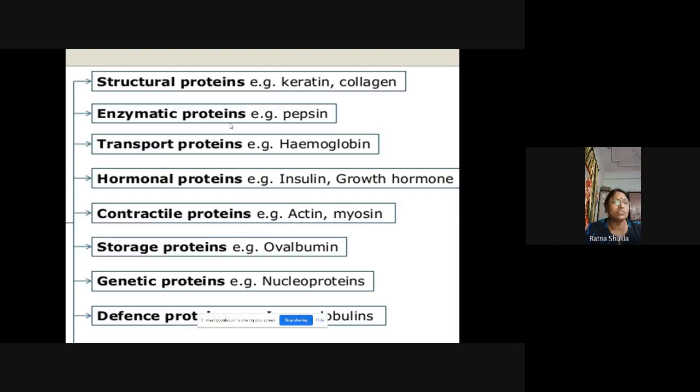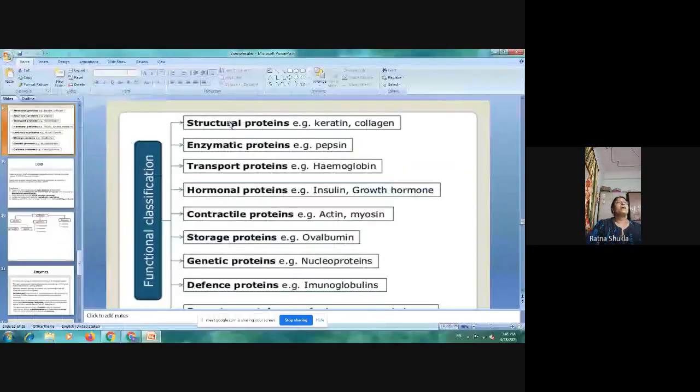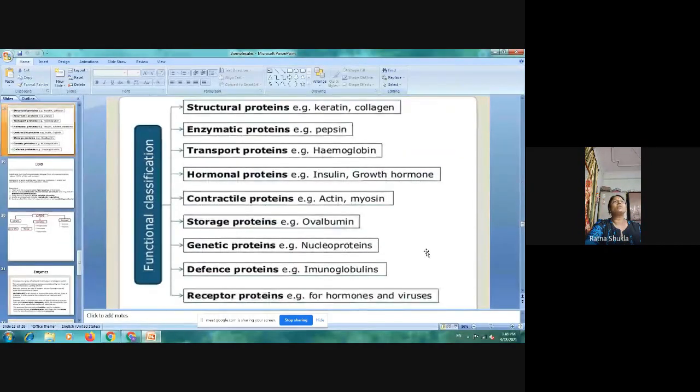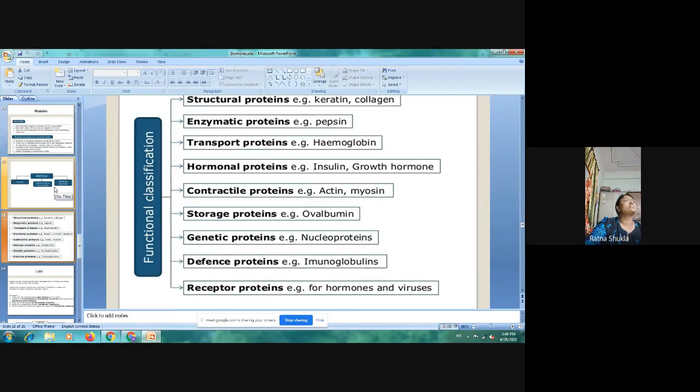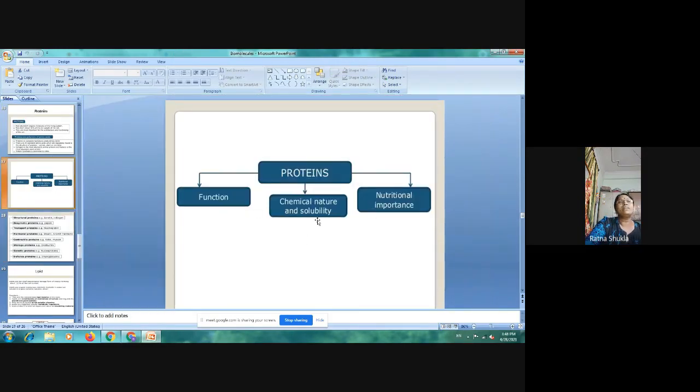And we have the growth hormones used for the growth of the body. We have the contractile proteins used for the contraction of the muscles. Okay. Storage protein to store energy, that is albumin. Genetic protein is the nuclear protein which is used to carry the genetic material. And after the genetic protein, the next type is the receptor protein, which is used for hormones and viruses. Okay. So this is the functional classification of the protein, and the protein is also classified on the basis of structure and on the basis of chemical nature and solubility.